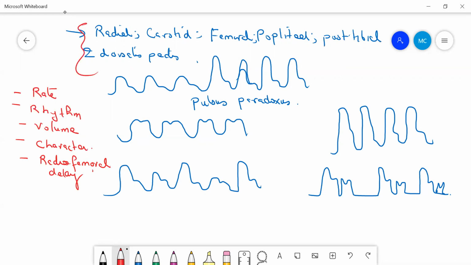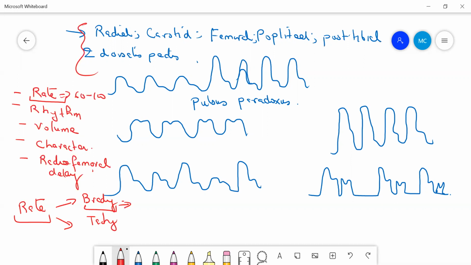Okay, so what do you understand by rate? Normal pulse rate is 60 to 100 beats per minute. What is bradycardia? When the rate is less than 60 beats per minute. Tachycardia, when the rate is more than 100 beats per minute. Let us first discuss the rate portion. Rate means you'll see whether it is normal, or whether it is less or more, whether it is bradycardia or whether it is tachycardia.